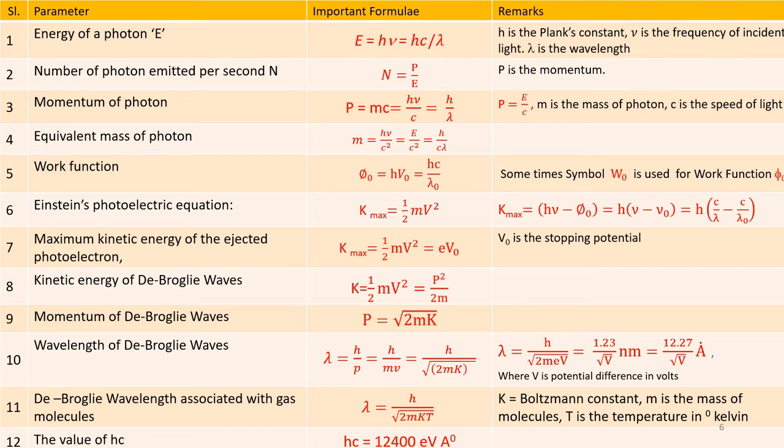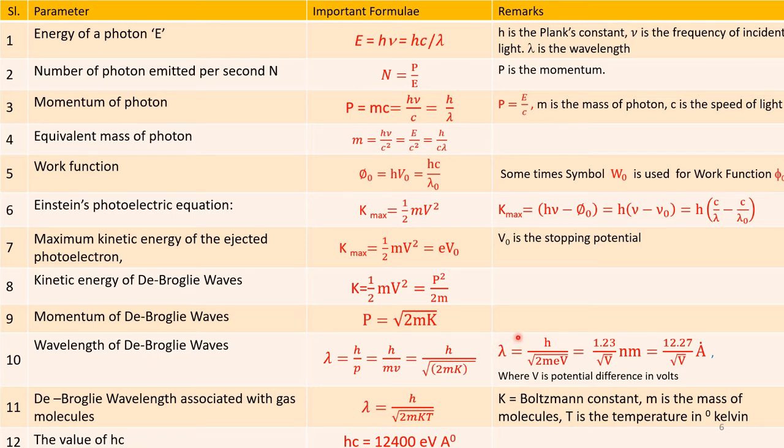The same thing can also be represented in terms of potential difference V. That is given in the remarks column, the fourth column: lambda is equal to h divided by square root of 2 into m into eV,